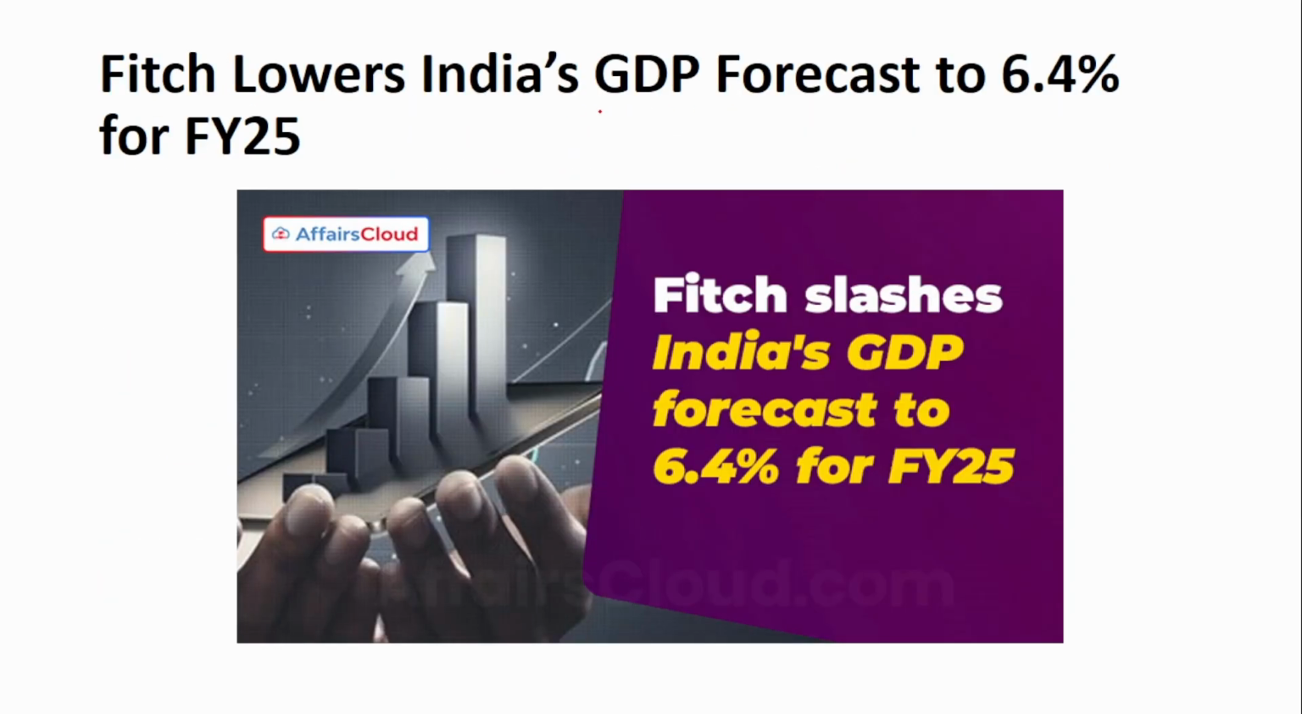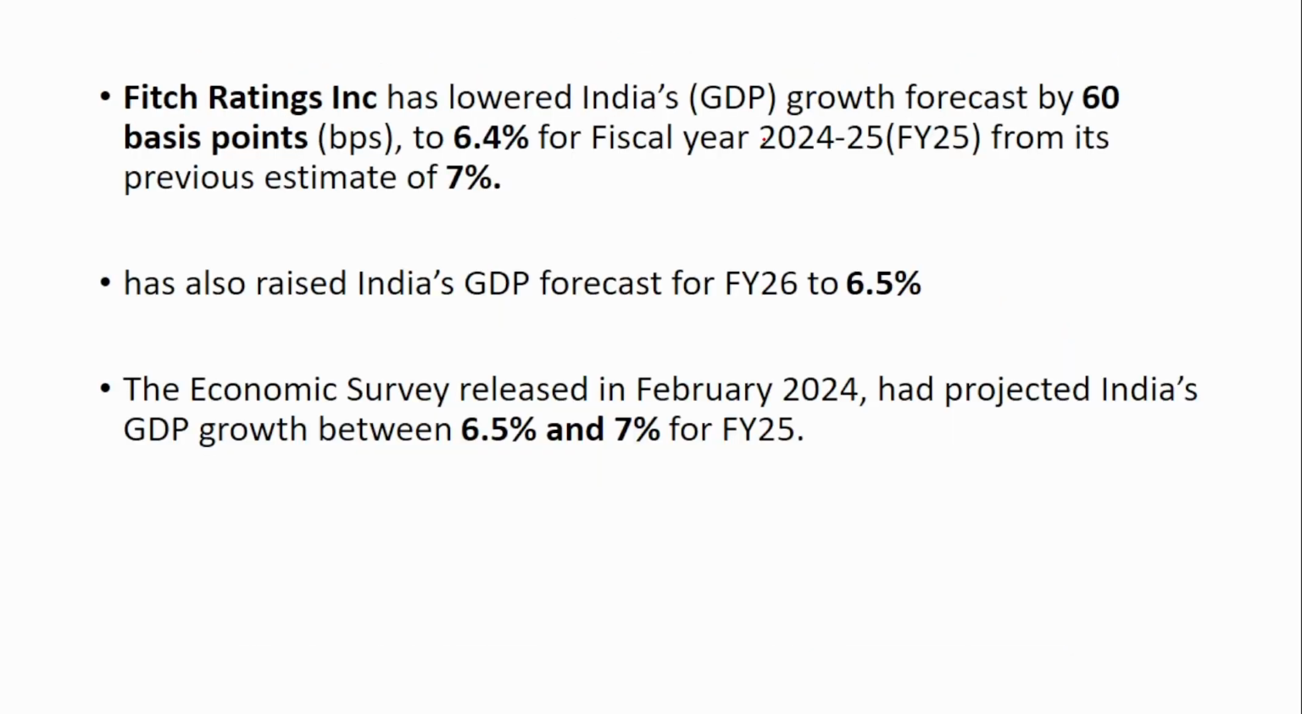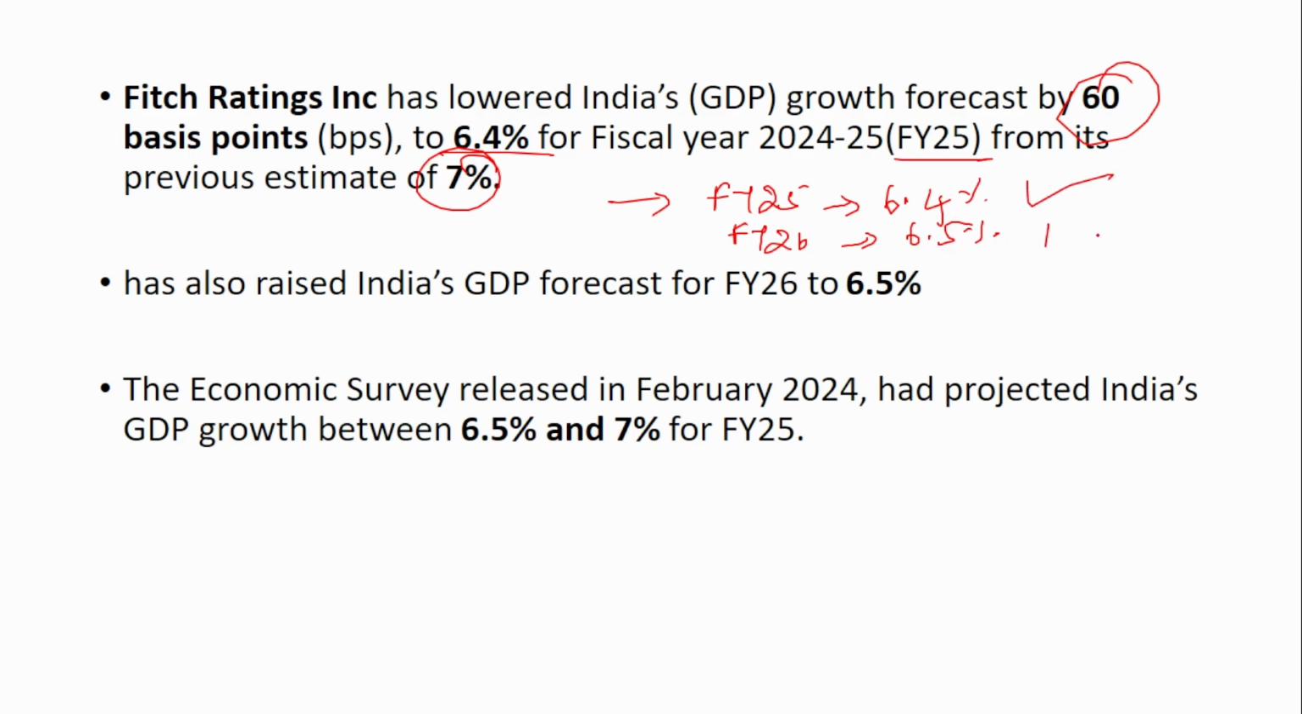The next news is also about a GDP forecast by the Fitch. So the Fitch rating has lowered the India's GDP forecast by 60 basis points to 6.4% for the financial year 25 from its previous estimate of 7%. So remember, now the estimate for the financial year 25 by the Fitch rating is 6.4%, and for the financial year 26 it has raised it to 6.5%. Remember it is 6.4 and 6.5%. The economic survey released in February 2024 had projected India's GDP growth between 6.5% and 7% for the financial year 25.